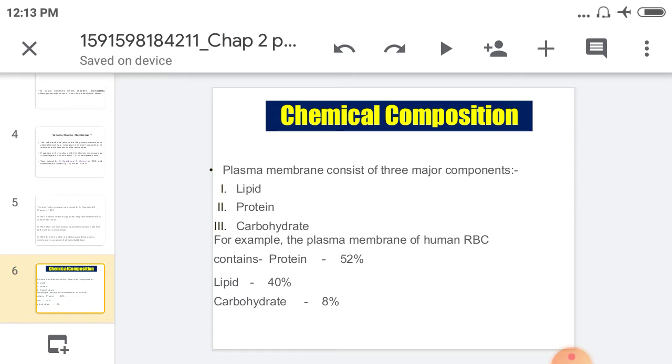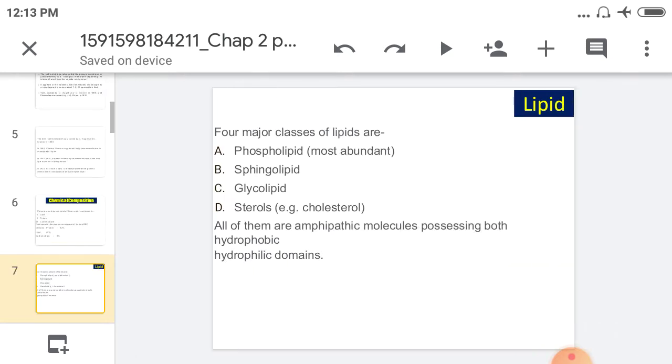For example, the plasma membrane of human RBC, also called the ghost, because this plasma membrane is isolated from the RBCs of mammals. It contains proteins 52%, lipid 40% and carbohydrate 8%.